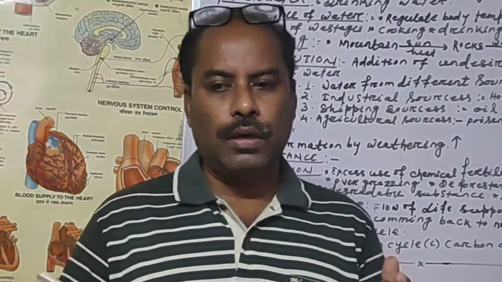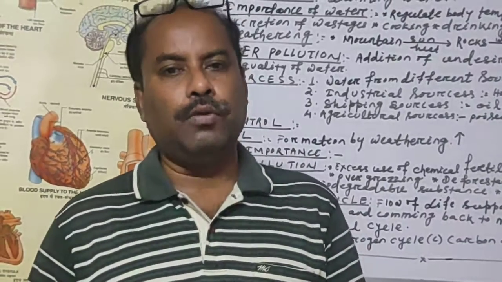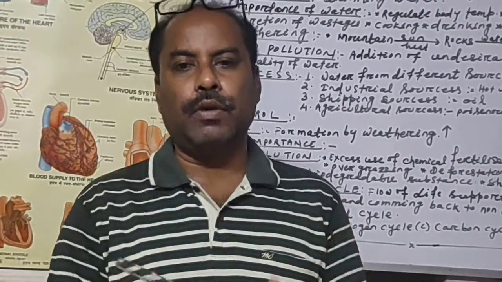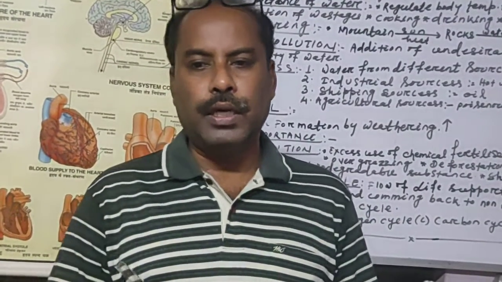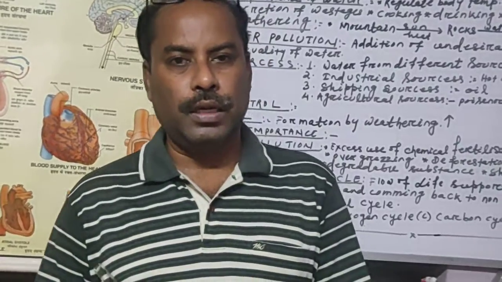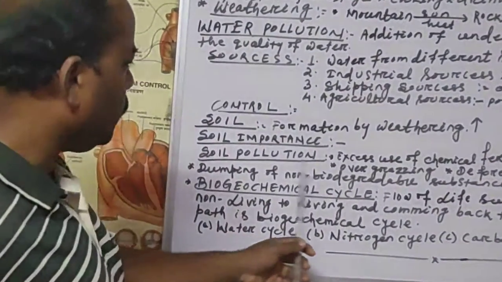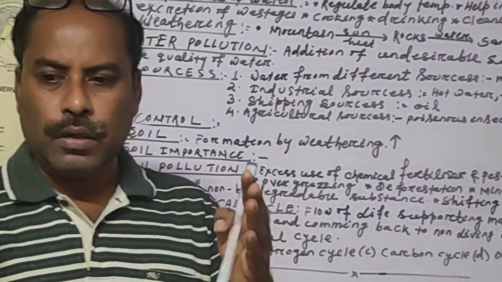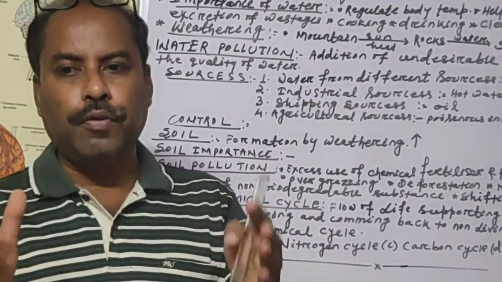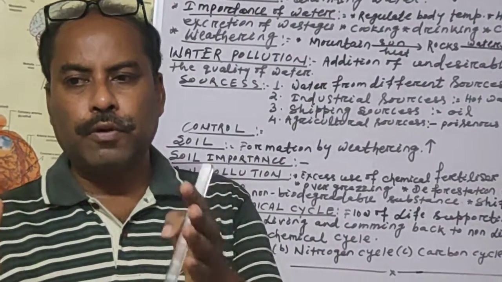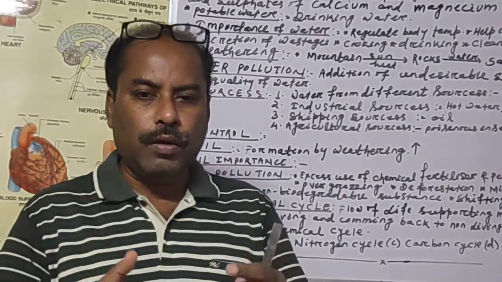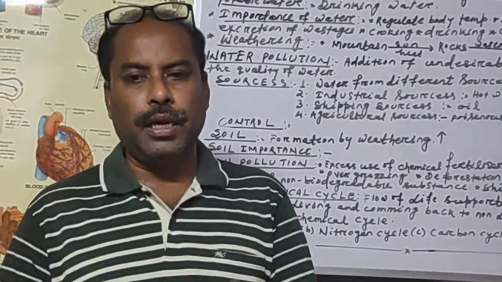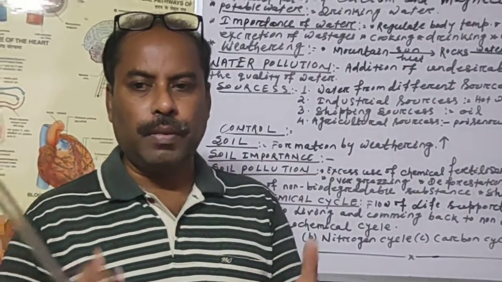So how is our soil polluted? Why can we not grow good crops in a particular soil? Why is everywhere nowadays we are getting pollution even in the soil? Let us see the sources. Excess use of chemicals, fertilizers and pesticides. To fulfill the demand for food for the exploded population, we are growing more and more food products by giving more and more fertilizers, chemicals and pesticides, and that will make more product.